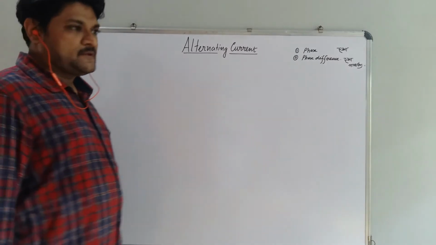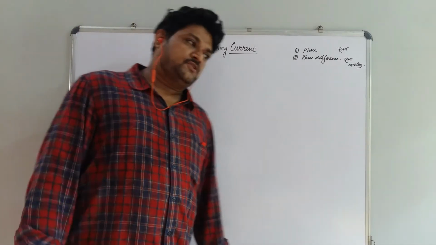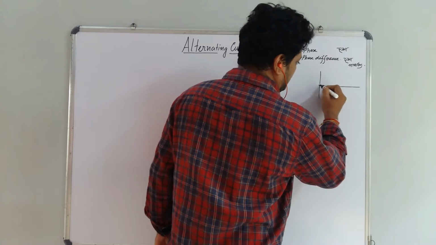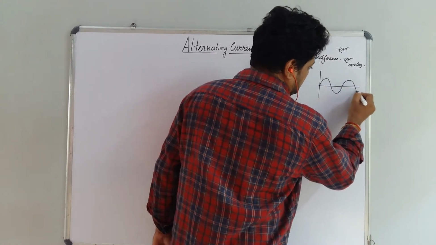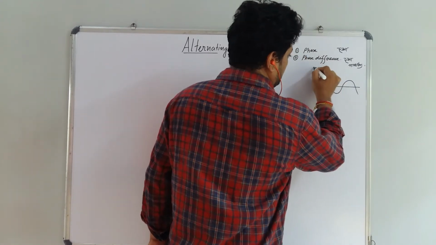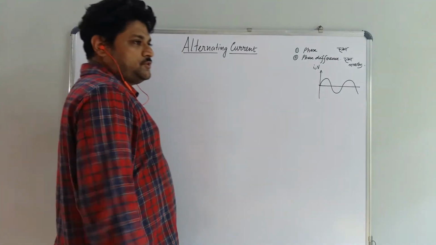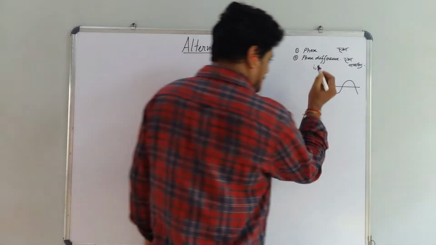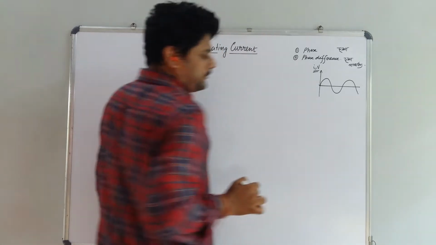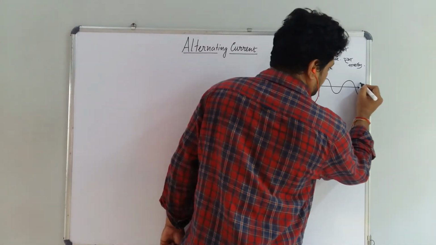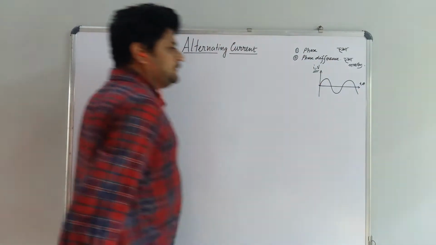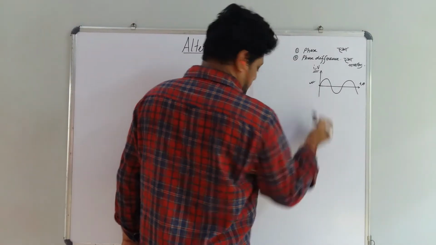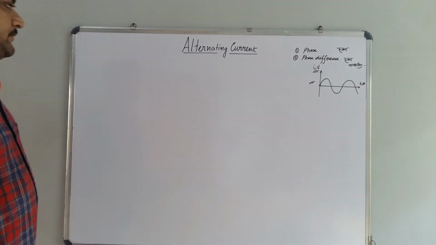সো আমরা জানি অল্টারনেটিং কারেন্ট কি, অল্টারনেটিং কোয়ান্টিটি কি, যেটা টাইমের সঙ্গে সঙ্গে চেঞ্জ হয়, which changes its position with respect to time. What kind of position? Positive to negative, negative to positive, like this. If this is I or V, they are the most beautiful example of alternating quantity. So it can be plotted against t or theta. So this is nothing but the waveform of the alternating quantity.